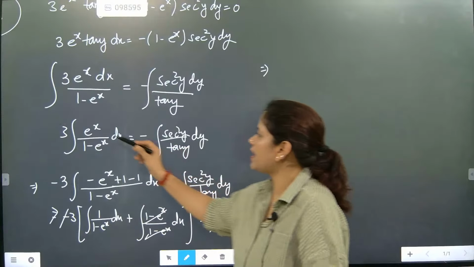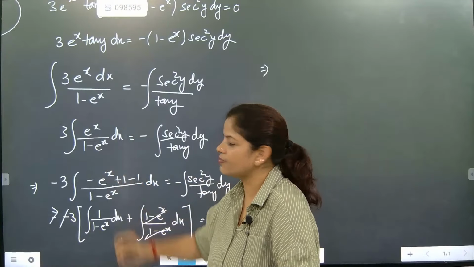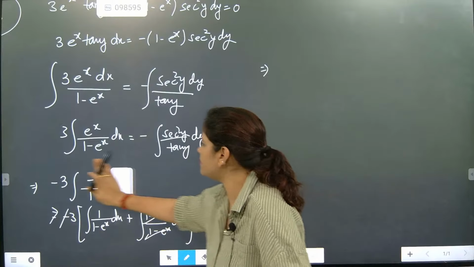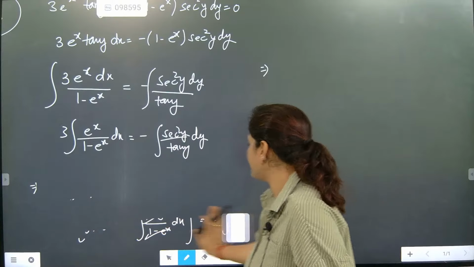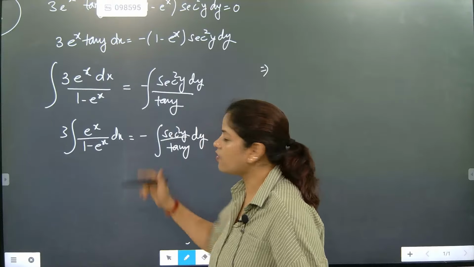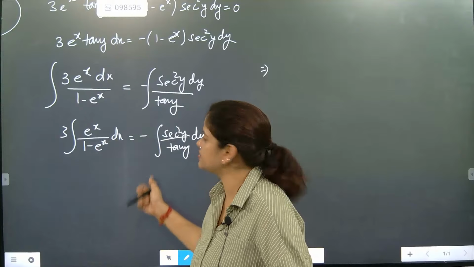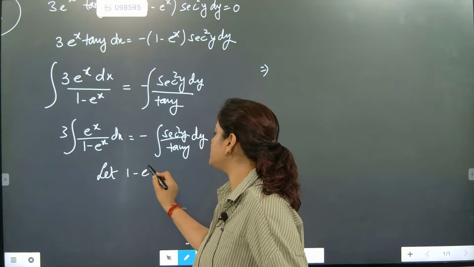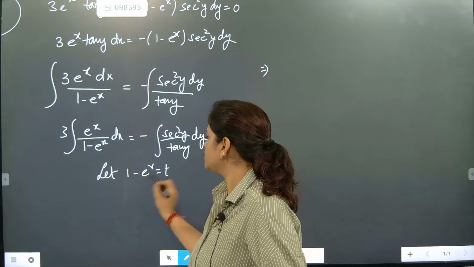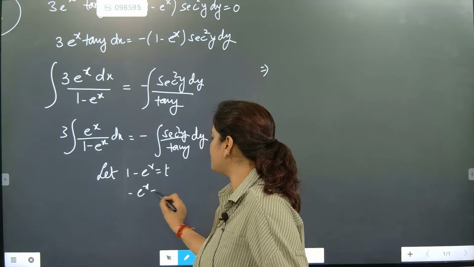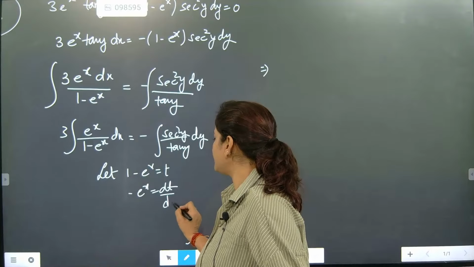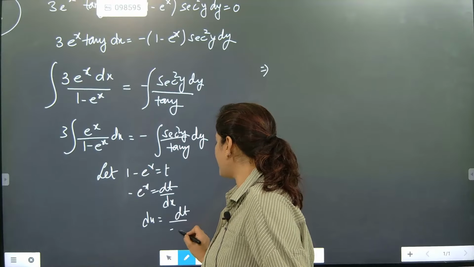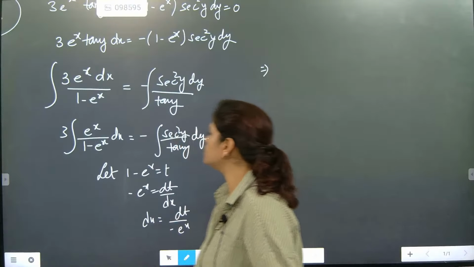So here I can directly write 1 minus e to the power x is equal to t also. It will get cancelled. Because two sections are coming, either I will put plus and minus. Now the simplest method: let 1 minus e to the power x is equal to t. So this part will become minus e to the power x dt by dx. So dx is equal to dt by 1 minus e to the power x. This also we can do.